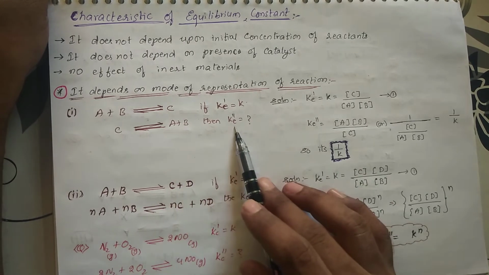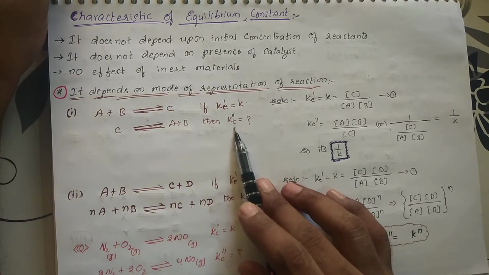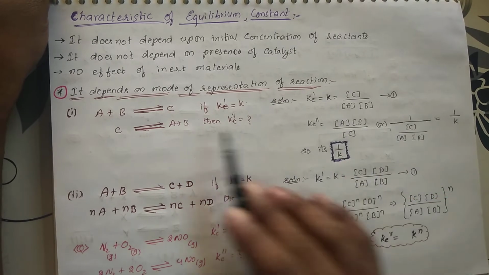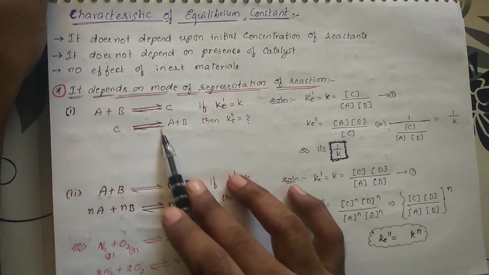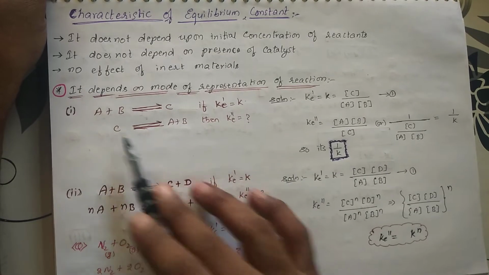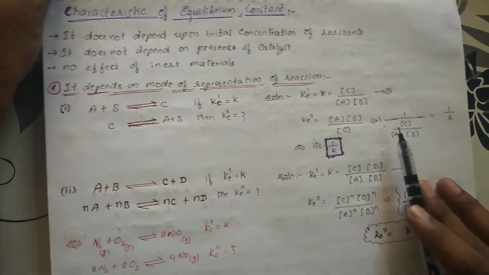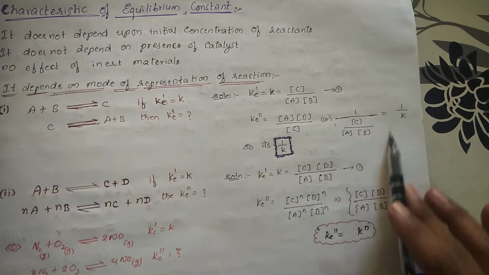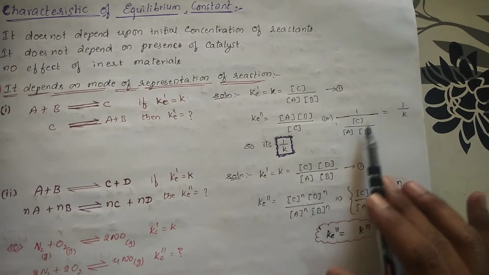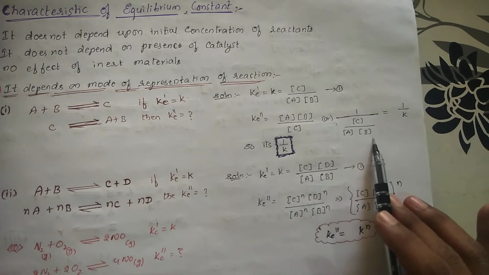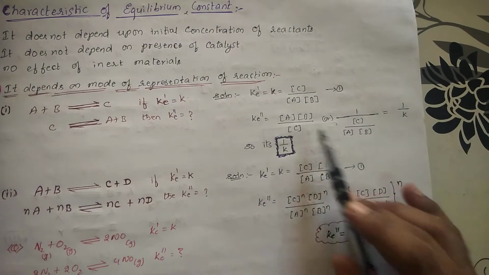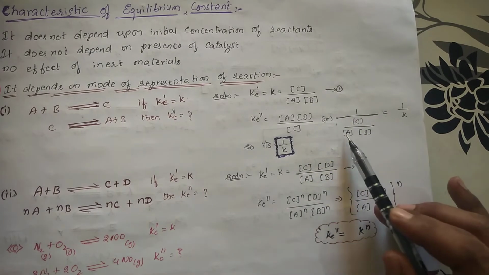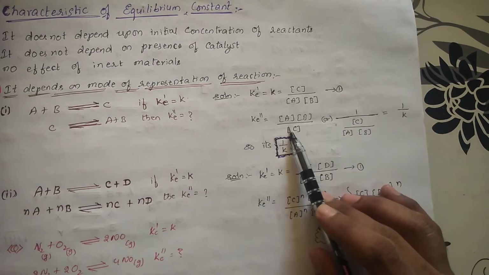And if you write Ke double prime for the second equation, what happens? You should write concentration of A, concentration of B by concentration of C. You are getting this because it is concentration of the products by concentration of the reactants. So this can be written in one more way. If you send these two into the denominator, you get 1 by concentration of C by concentration of A into concentration of B. This is the same, right? You can write this equation in this form or in this form also, because anyhow these two will go to the numerator, and again it will become the same.